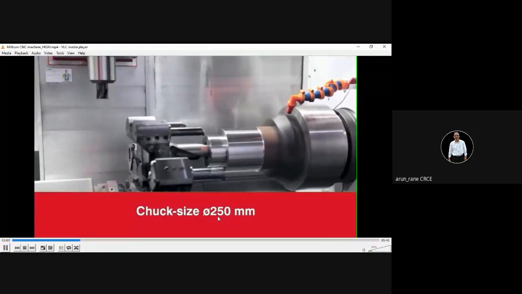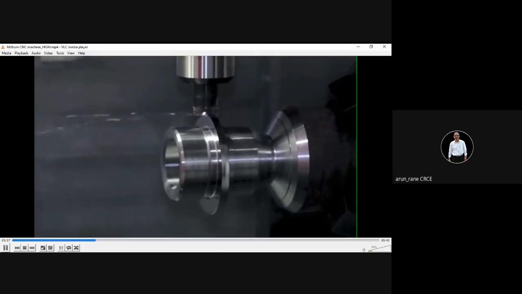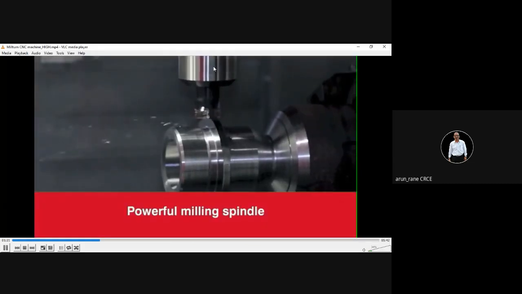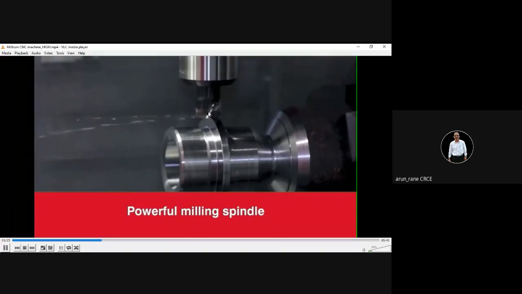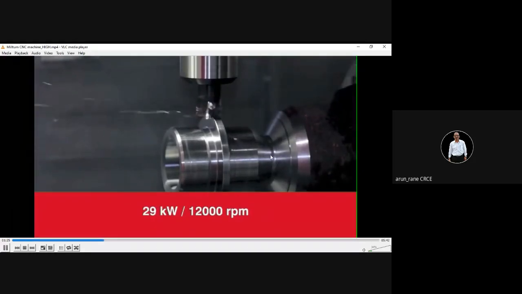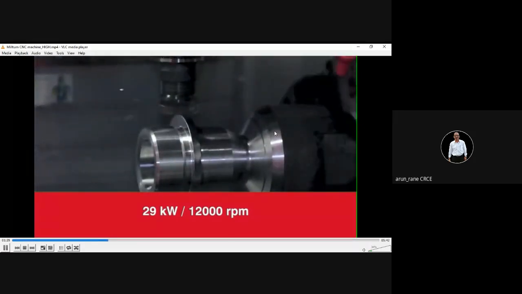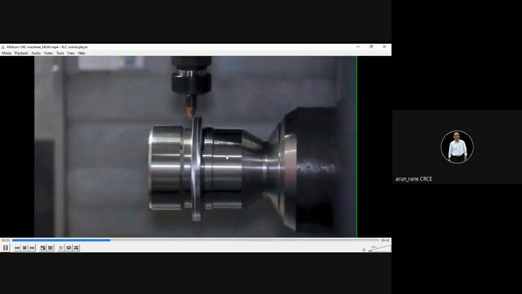Chuck size, diameter 250, or we say 10 inches. This is called the flood coolant. The code for the flood coolant is M08. You will slowly come to know. Now this is your milling spindle. So now your cutter is rotating, as well as your spindle is also rotating. These are called the jaws.